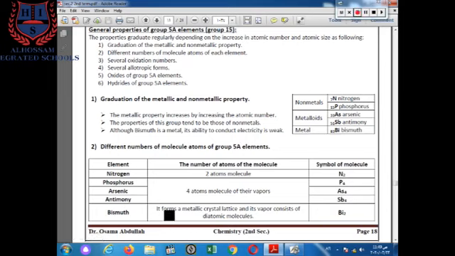Bismuth, although it is a metal, exists as diatomic. It forms a metallic crystal lattice and its vapor consists of diatomic molecules. These are the different forms of molecules of these elements in group 5A.